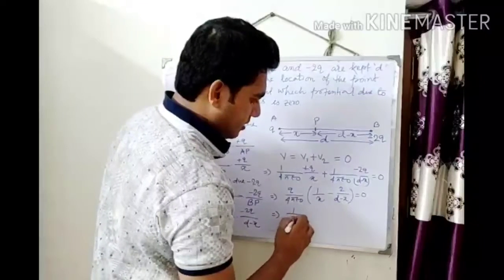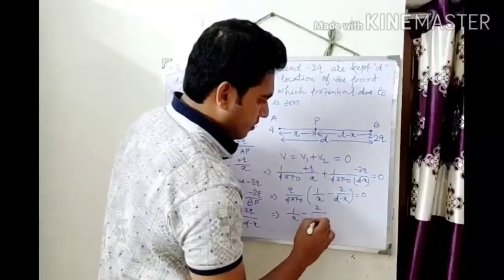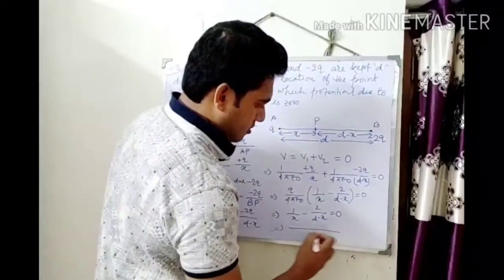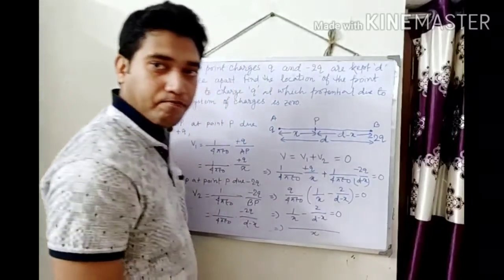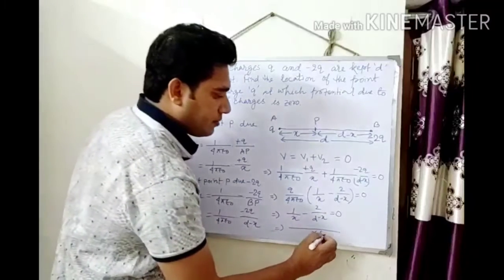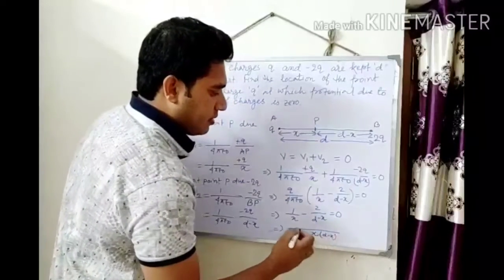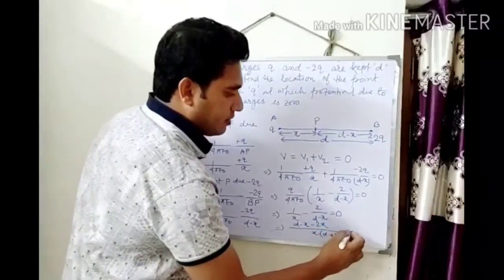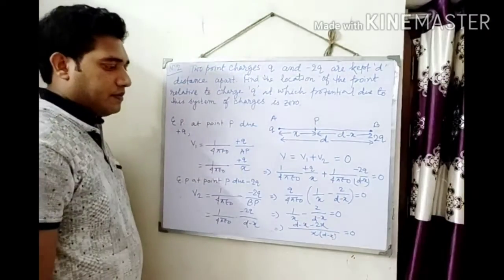So 1 by x minus 2 by d minus x equal to 0. LCM is x into d minus x. So d minus x minus 2x equal to 0.